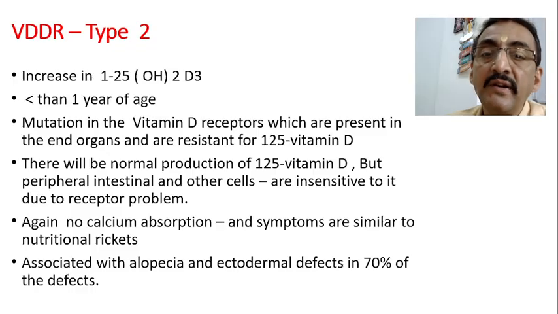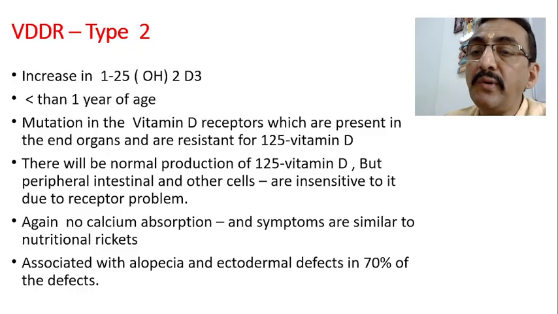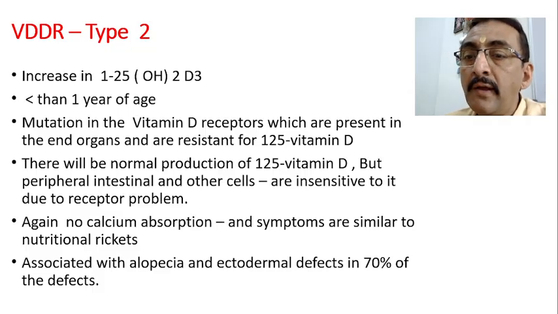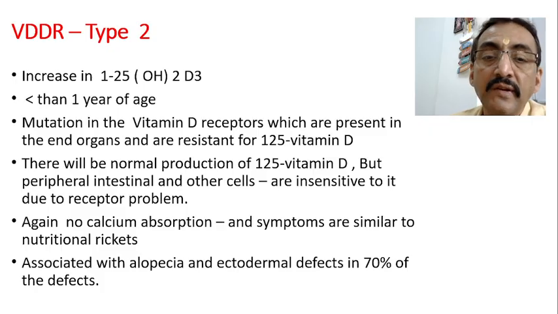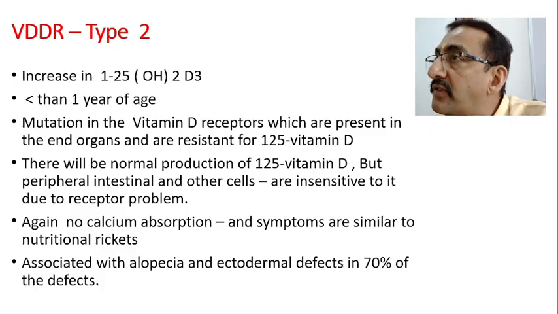So peripheral intestinal and other cells are insensitive to it due to the receptor problem. So again the calcium absorption is affected, and symptoms are similar to nutritional rickets.